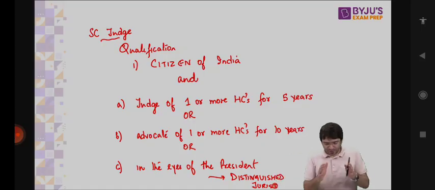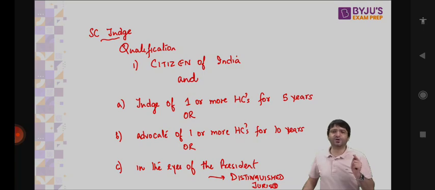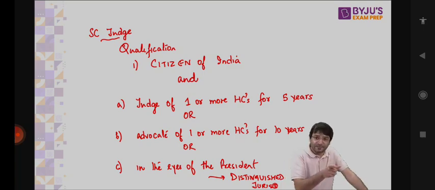What is the role of this Attorney General? Number one, we call him the Chief Law Officer of this country, or the topmost legal officer of this country. Why? Because he represents the government of India in all the cases where the government of India is a party. Second, he presents the view of the central government in all the presidential reference cases under Article 143. Third, to provide legal advice to the central government. Fourth, to provide sanction in criminal contempt court cases.